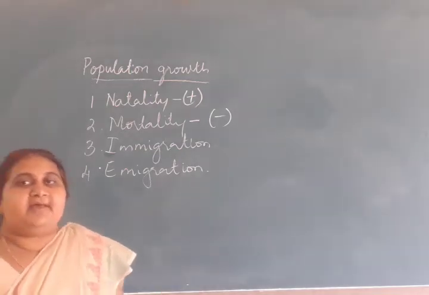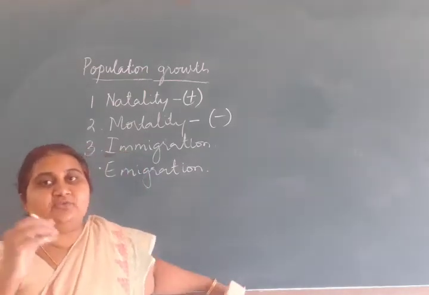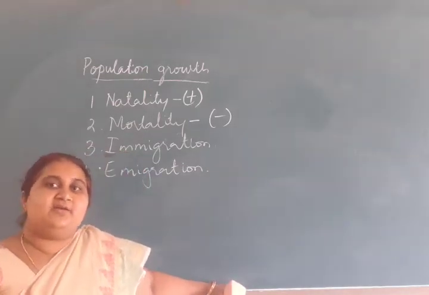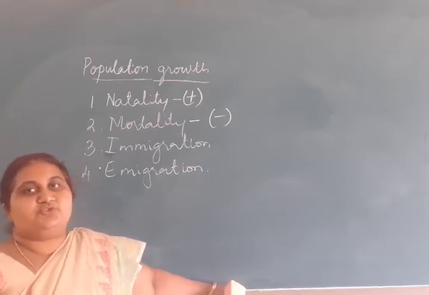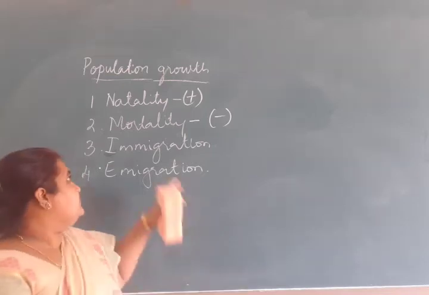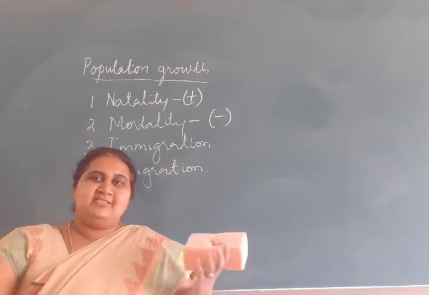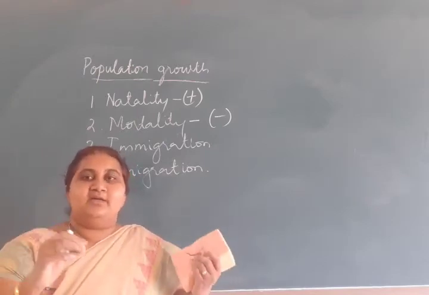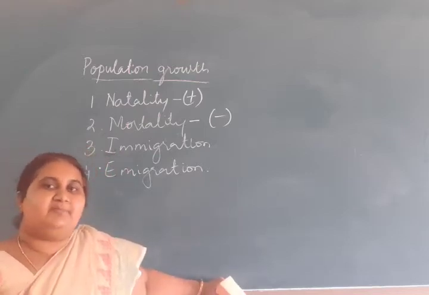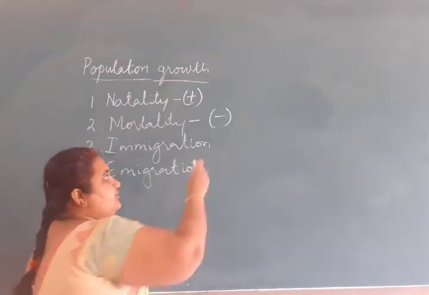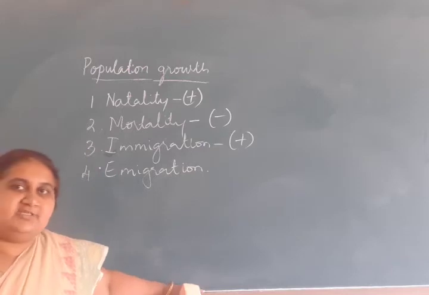Immigration is the permanent inward movement of individuals of a population to a given population. So it is called immigration. From elsewhere they come to a given population and live there. It is a permanent inward movement. So by immigration also we could find an increase in the population size.